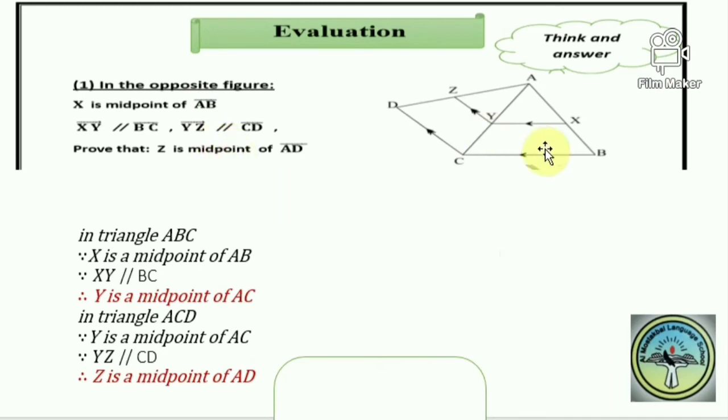I can prove it. Again, I start with the first triangle. I said X is a midpoint. Here I have two conditions: drawn from a midpoint and parallel to a side. Drawn from the midpoint X parallel to CD, so Y is a midpoint of AC. And then I move to the other triangle. Since Y is a midpoint, the first condition, and YZ is parallel to CD, I can prove here Z is a midpoint of AD. Can you understand?